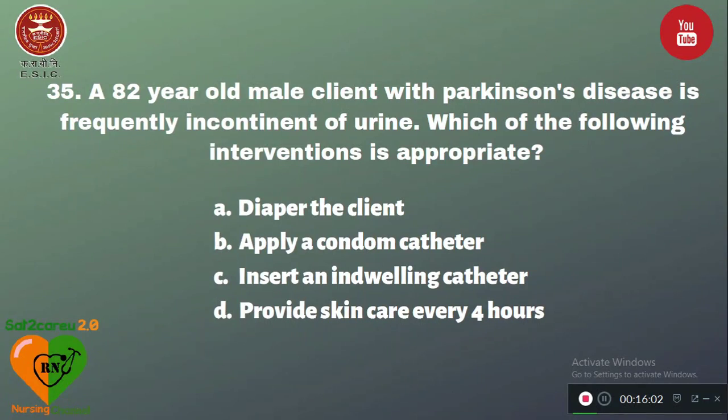Question number 35. An 82-year-old male client with Parkinson's disease is frequently incontinent of urine. Which of the following interventions is appropriate? A, diaper the client; B, apply a condom catheter; C, insert an indwelling catheter; and D, provide skin care every 4 hours. So here the 82-year-old male needs a condom catheter.